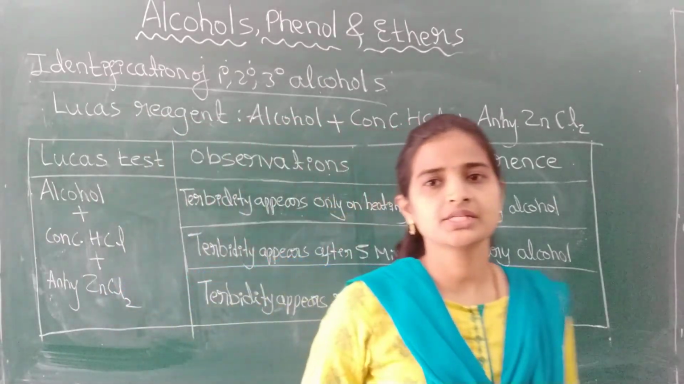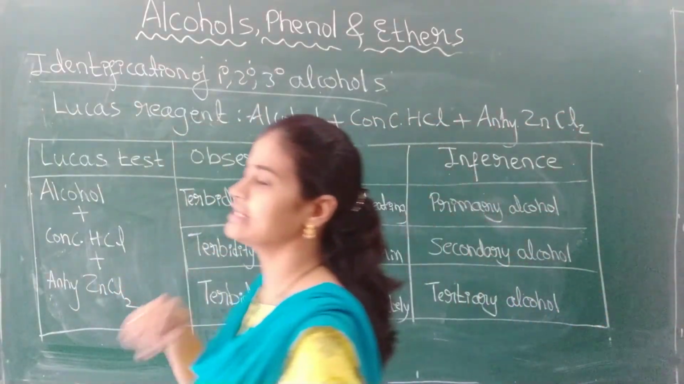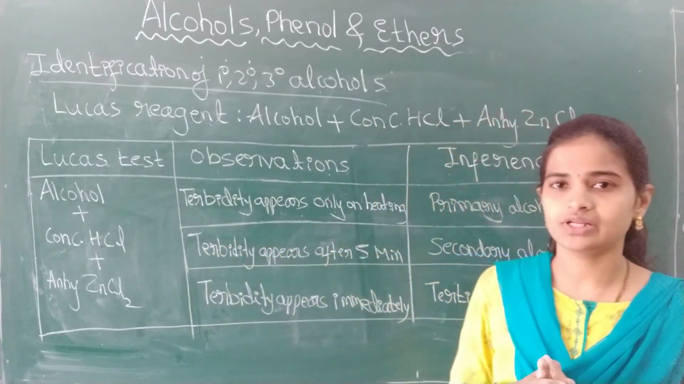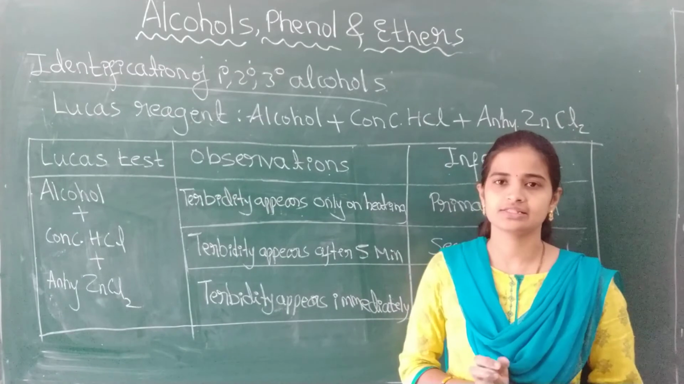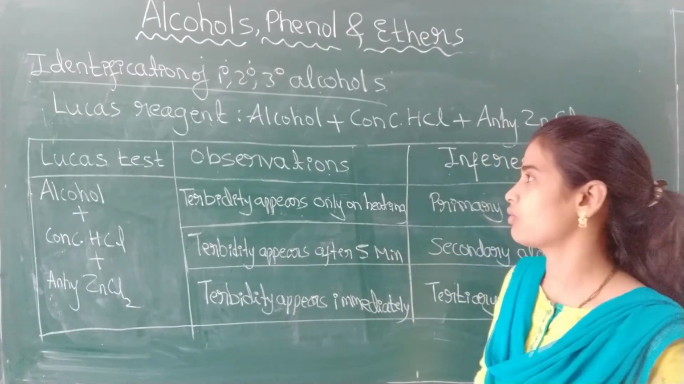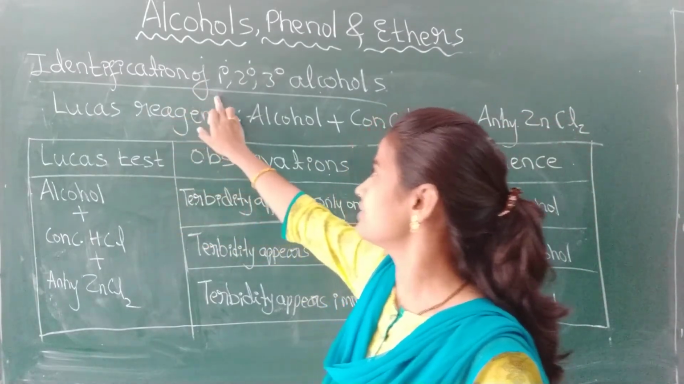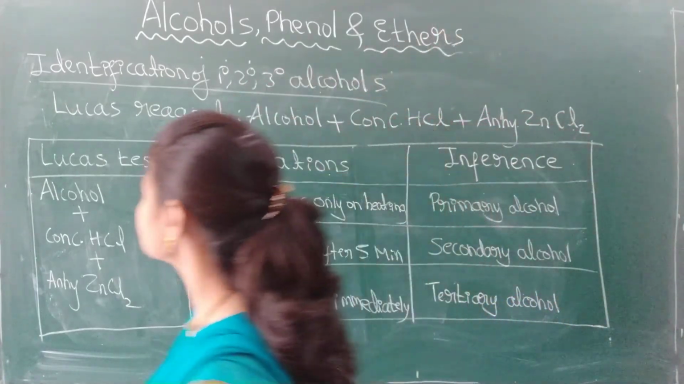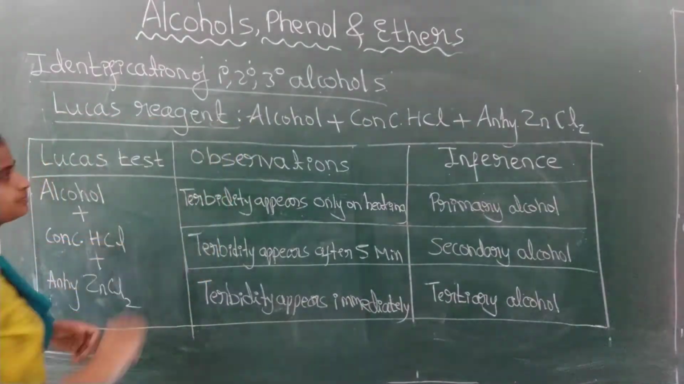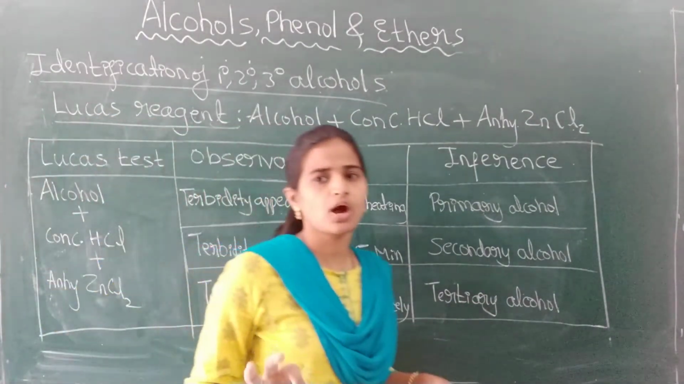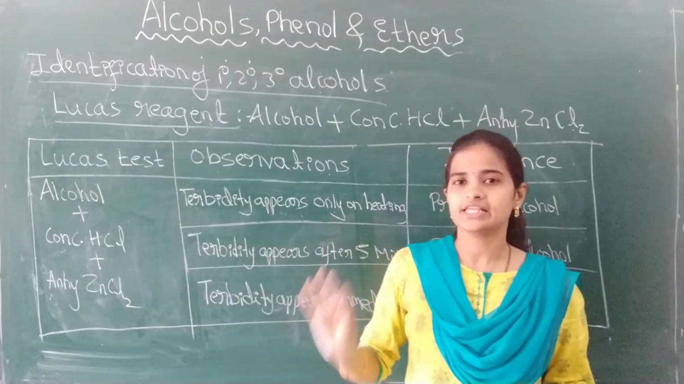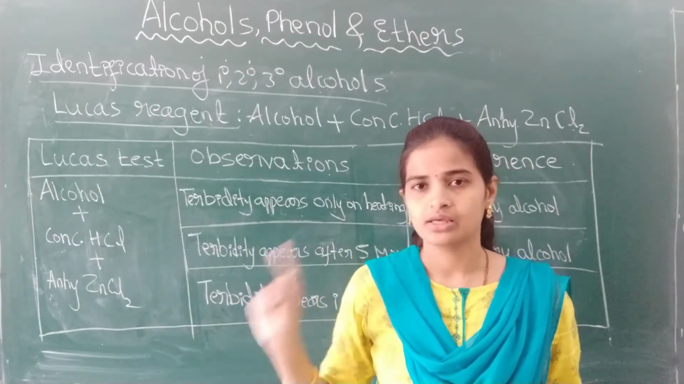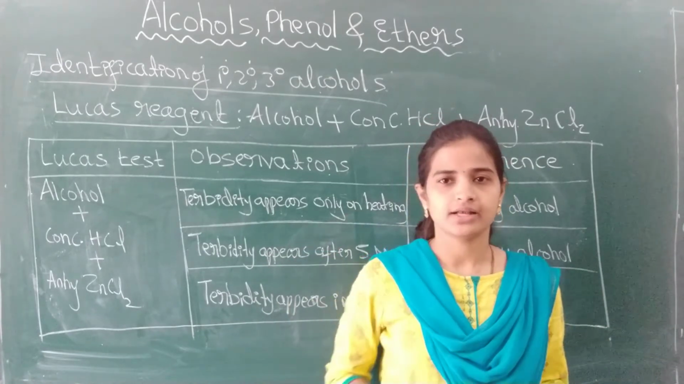Next, there is one test for the identification of primary, secondary and tertiary alcohols. If any alcohol is given in the laboratory, how can we identify whether it is primary, secondary or tertiary? That test is the Lucas reagent test, or generally known as the Lucas test. Name one test for the identification of primary, secondary, tertiary alcohols. The answer is the Lucas test.